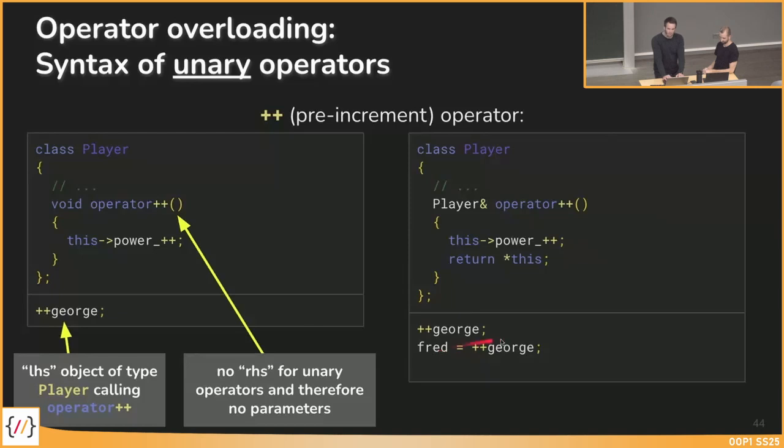So I can use it as you know it from integer variables, for example, where I can combine the pre-increment with an assignment.